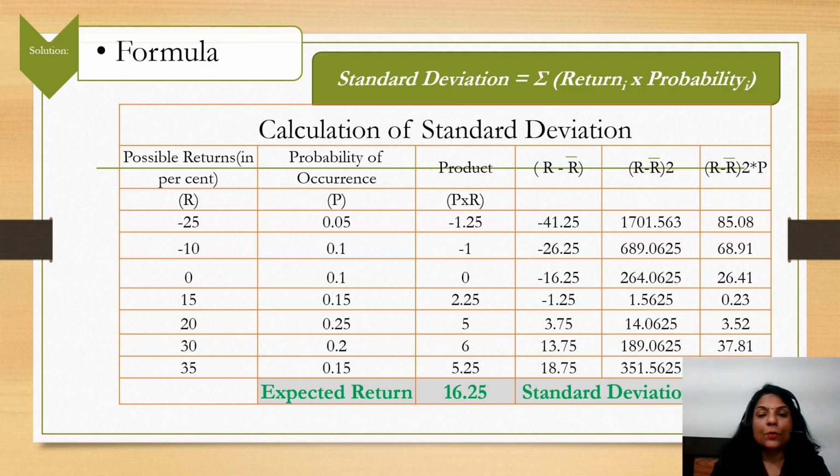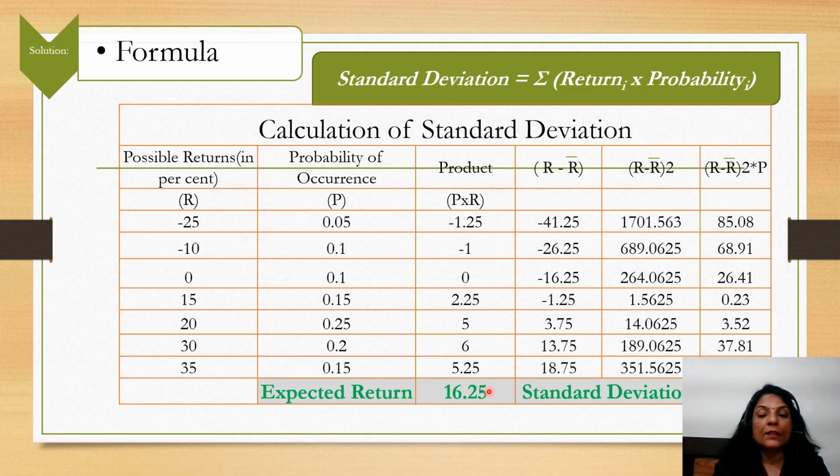Now we have to calculate the standard deviation. What is the formula of standard deviation? It is the summation of (R minus ER) square multiplied by P. This is the format you have to remember. R and the probability will be given in the question.